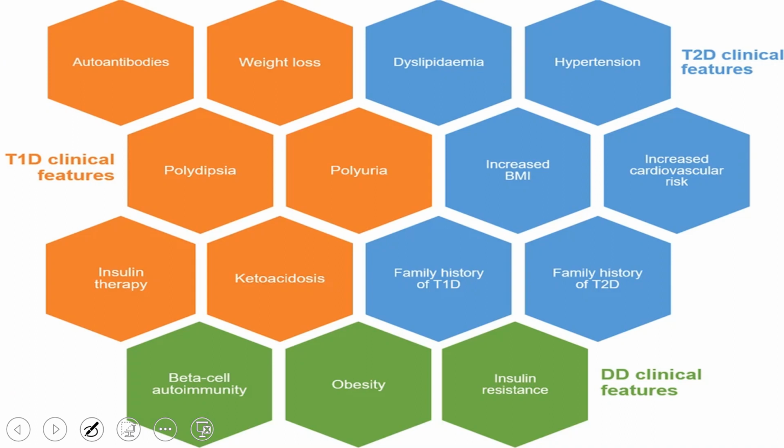It has weight loss, polydipsia, polyuria, ketoacidosis, and it requires insulin therapy. Type 2 has dyslipidemia, hypertension, increased BMI because obesity will be there, family history of type 1 and type 2, and increased cardiovascular risk because of more lipid content. Double diabetes has both autoimmunity as well as insulin dependency. So this is double diabetes.